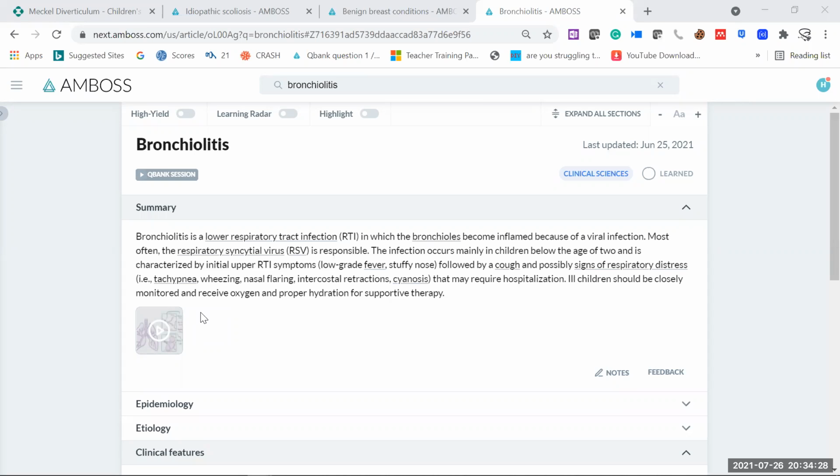Now that may require hospitalization. Of course, once the respiratory distress is there, we have to hospitalize the baby. Ill children should be closely monitored and receive oxygen and proper hydration for supported therapy.